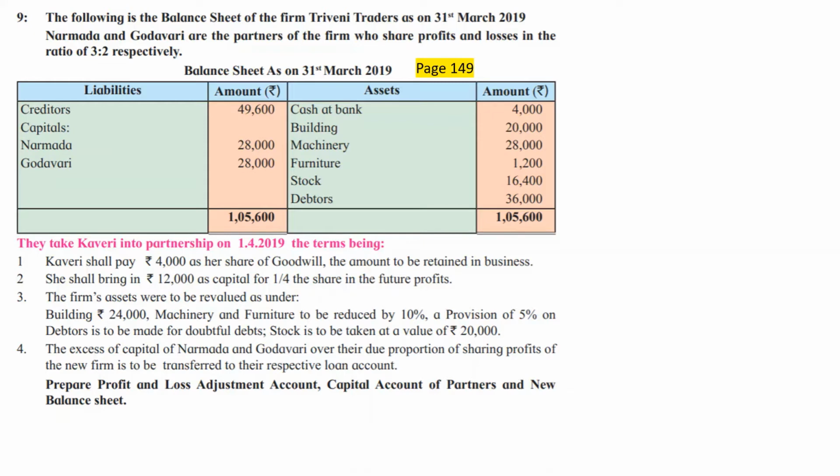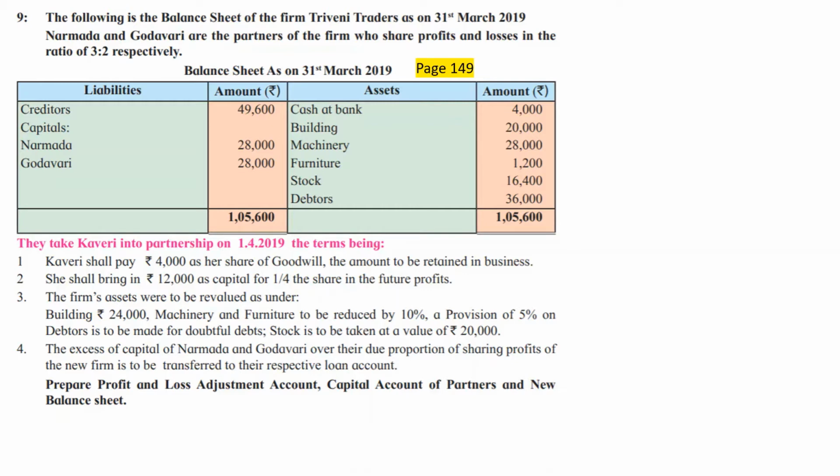In adjustment number 2 it is told that Kaveri's share of profit is 1/4. We already know the old PSR is 3:2, and they are telling us Kaveri's share of profit is 1/4, so we can find out the sacrifice ratio. Next part, the value of goodwill is already given by them, and it is not the value of the firm's goodwill, but the value of the share of the new partner. So that is also being taken care of. She shall bring rupees 12,000 as capital for 1/4 share in the future profits. So the amount of capital to be brought in by Kaveri is also given by the problem. Again, there is lesser difficulty for us.